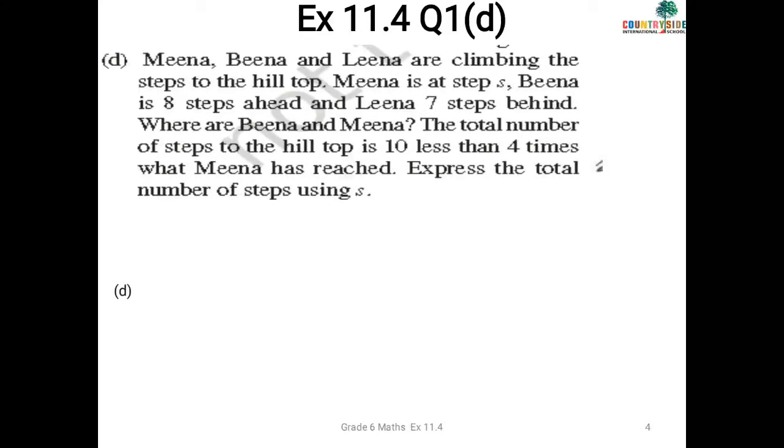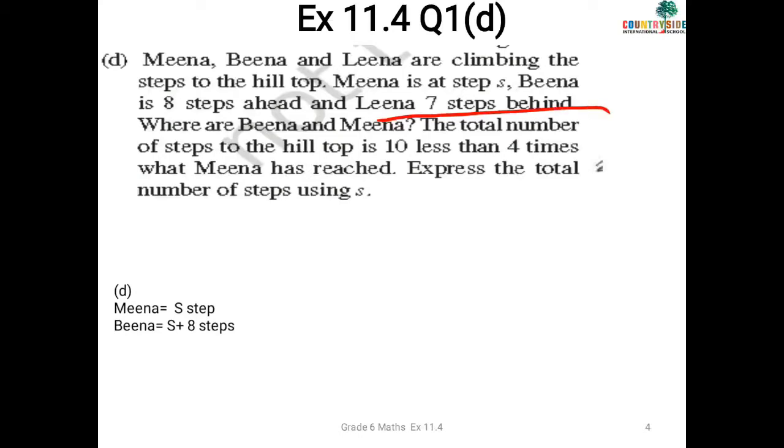Okay, so first of all, let's solve this question step by step. Meena is at step S, so Meena equals S steps. Now for Beena, that is 8 steps ahead. Ahead means what? Yes, addition. So that is S plus 8 steps. Then for Leena, 7 steps behind. Behind means subtraction. Very good. So that is S minus 7 steps.